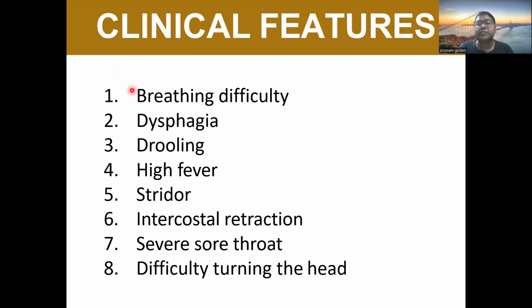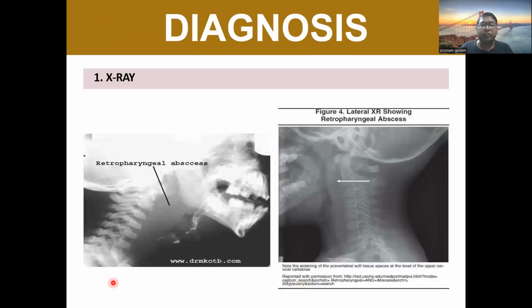So what are the clinical features? The patient will have breathing difficulty, dysphagia, drooling, high fever, stridor, intercostal retraction, severe sore throat, and difficulty turning the head. So, coming to the diagnosis, we can see that this is the retropharyngeal abscess.